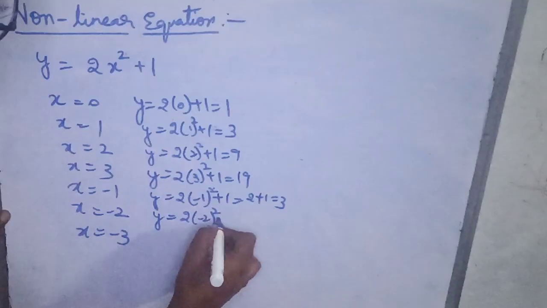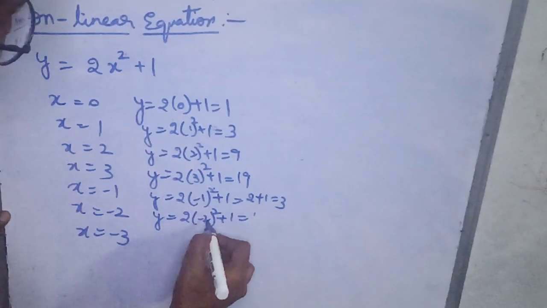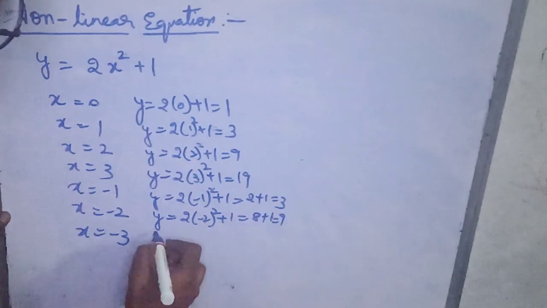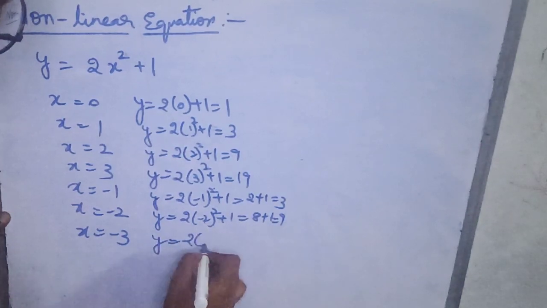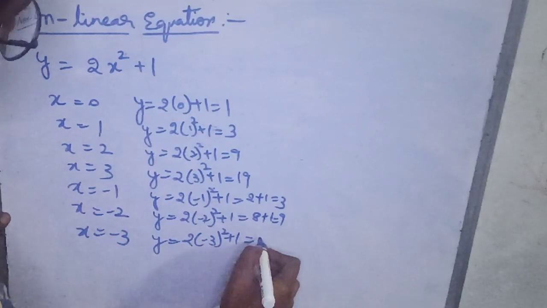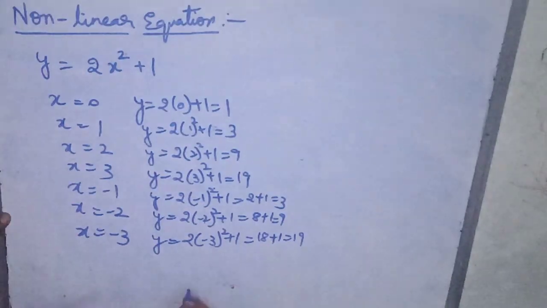Minus 2 whole square is plus 4. Plus 4 into 2 is 8, plus 1 is 9. Minus 3 whole square plus 1: minus 3 whole square is plus 9. Plus 9 into 2 is 18, plus 1 is 19.